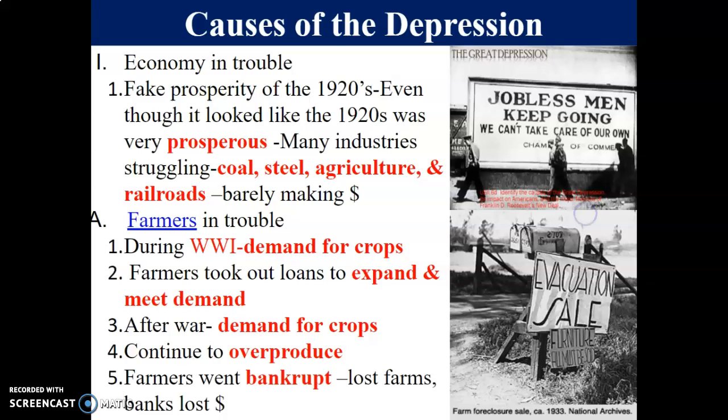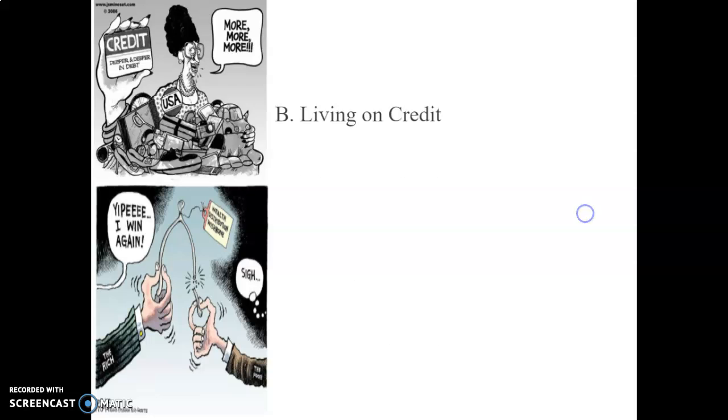It did not. Because of overproduction and because they needed to pay back those loans, many farmers went bankrupt. Many farms went bankrupt, and they lost absolutely everything, and they couldn't pay back the banks the money that they had let them borrow. So demand for crops increased during World War I. After the war, the demand for crops decreased.